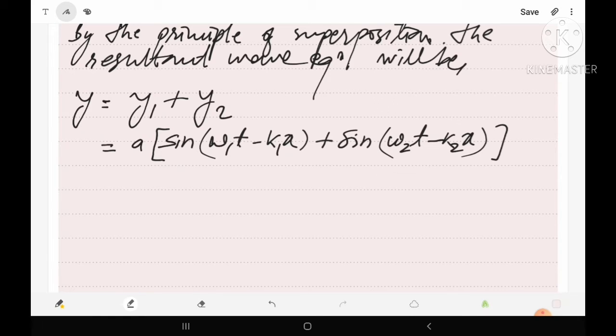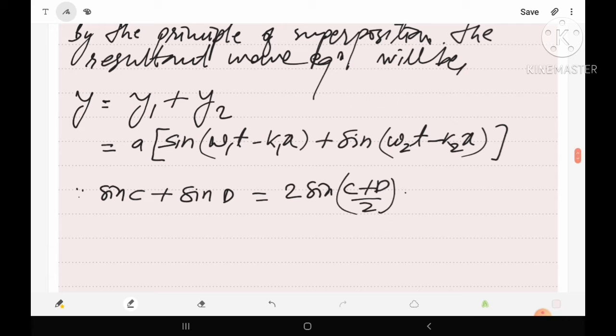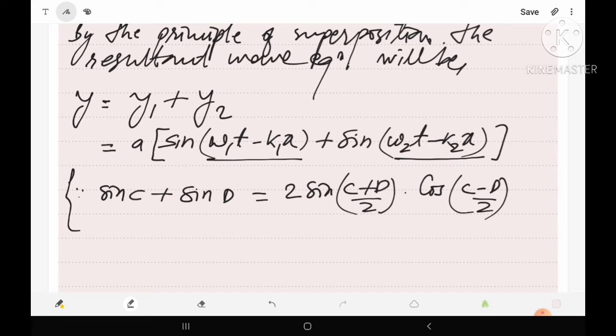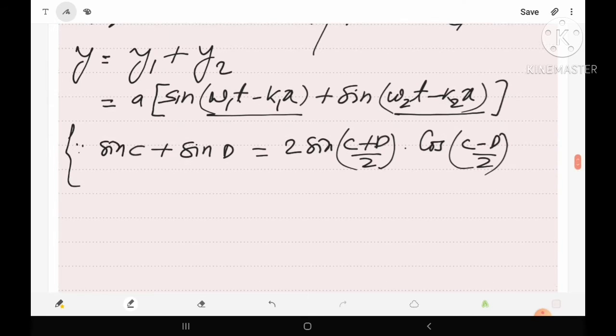Now let us apply the trigonometric formula: sine c plus sine d equals 2 sine of (c plus d) by 2 into cos of (c minus d) by 2. Let us apply this formula in our case. So suppose here this is c and omega 2 t minus k2 x as d. Then let us apply this formula.